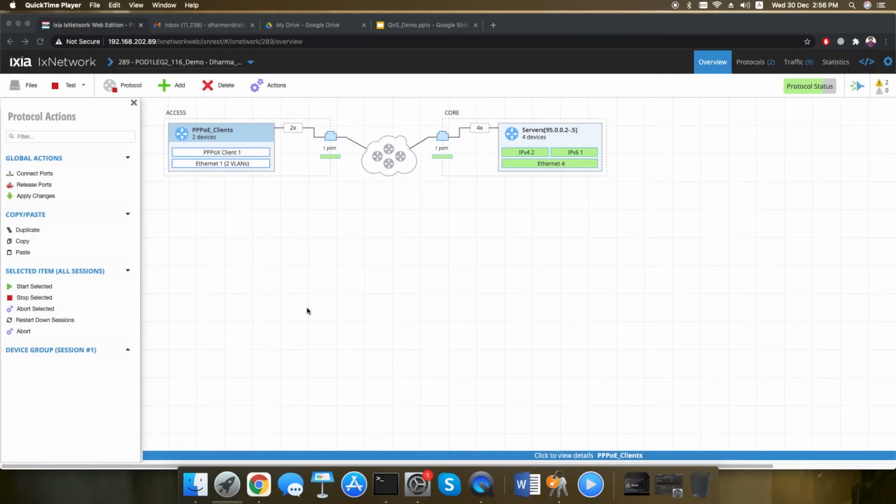Now let's see the demo setup for quality of service enabling on PPPoE subscriber. Here if you can see the Ixia setup where this is the QMX device simulation to which on the access interface we are connecting the access device which are coming up with PPPoE clients. On the core facing interface or the uplink interface we are connecting the server which is the simulation of internet traffic. Now let's move on to the device.